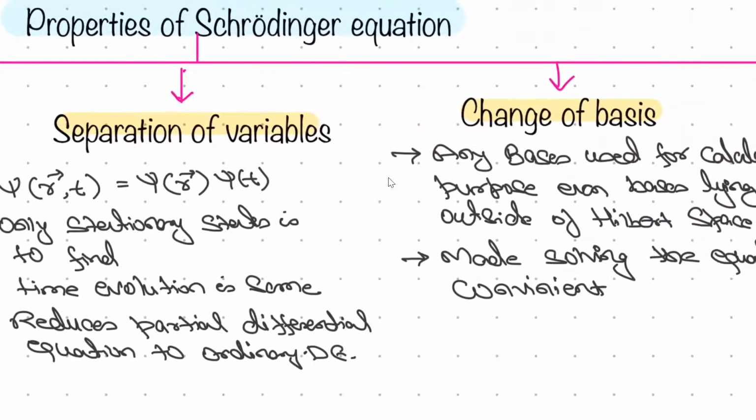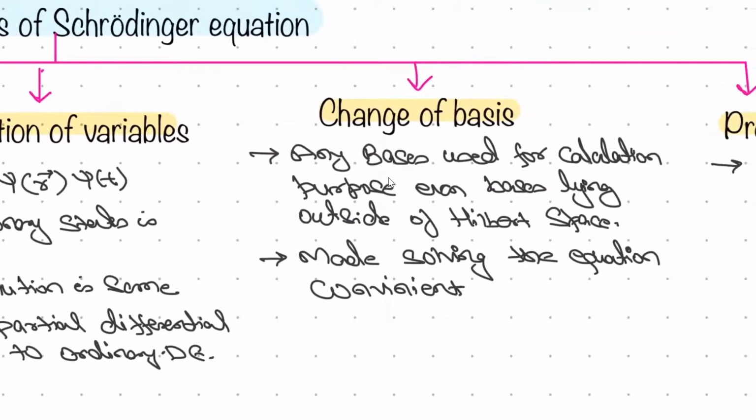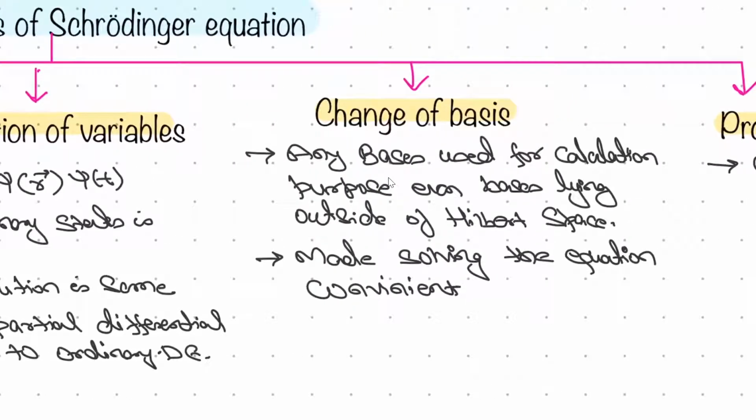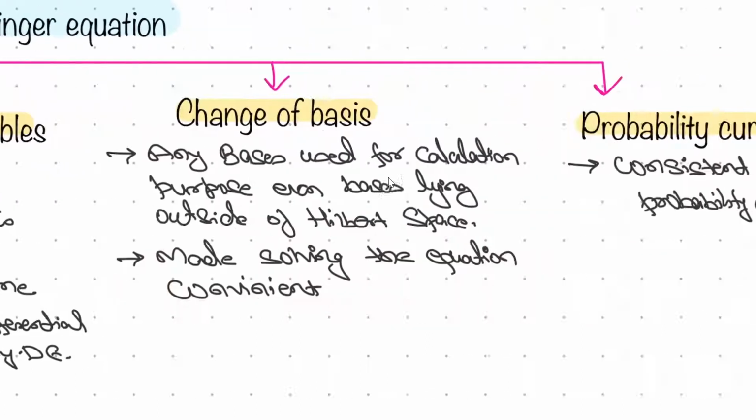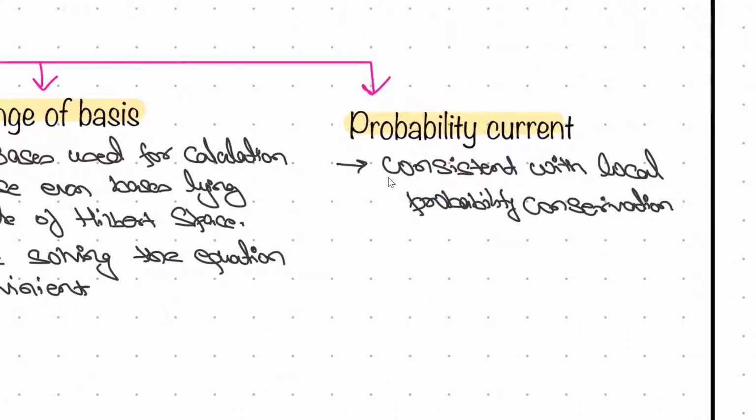Next one is change of basis. We can use any basis, and any observable quantity will show the same result, right? Physics is a natural science, and it doesn't depend upon the way of solving it. So whatever mode you take for solving this, all are equally correct, right? Now it is consistent with the local probability consideration, right? Probability current we will study later.